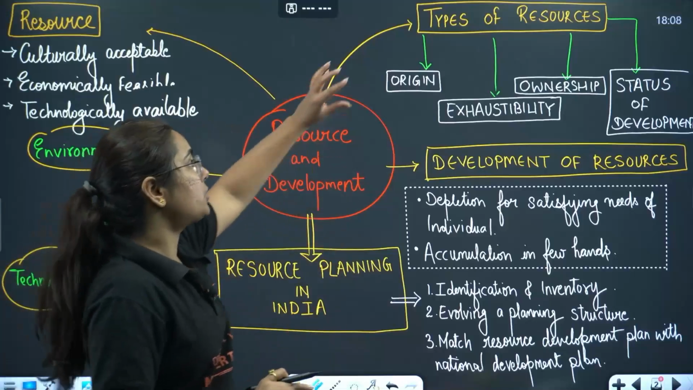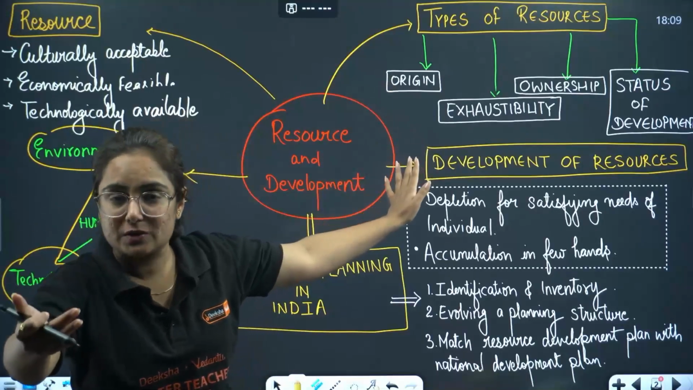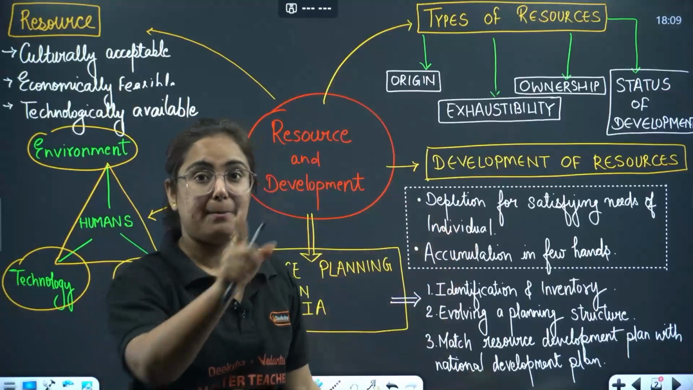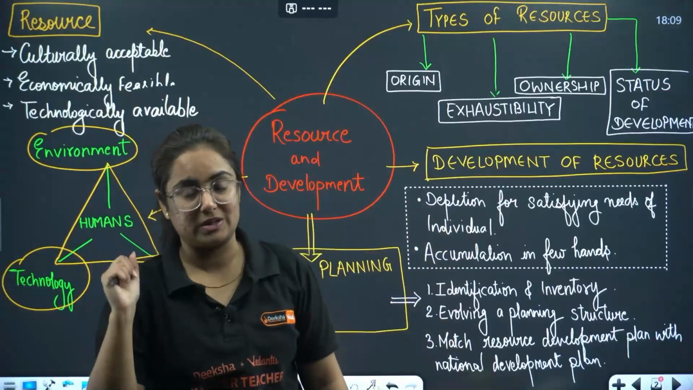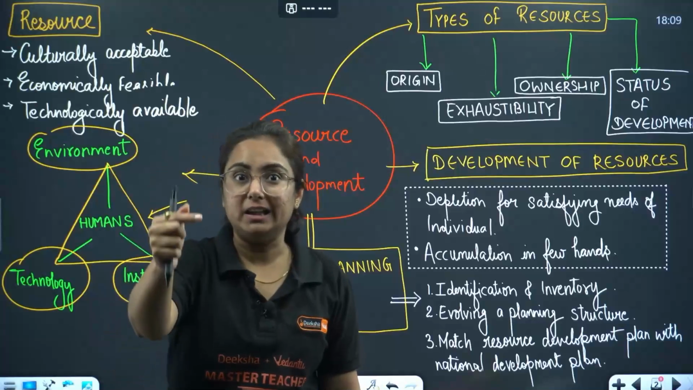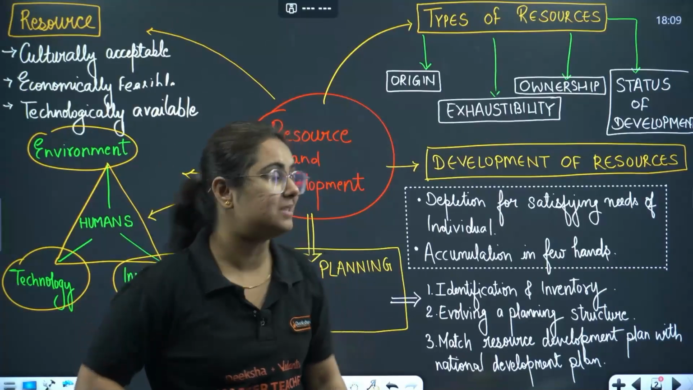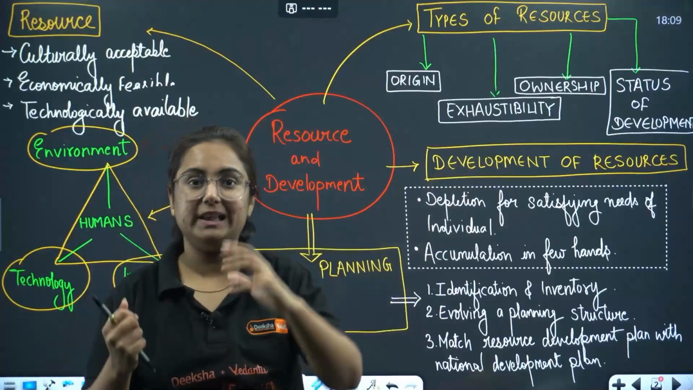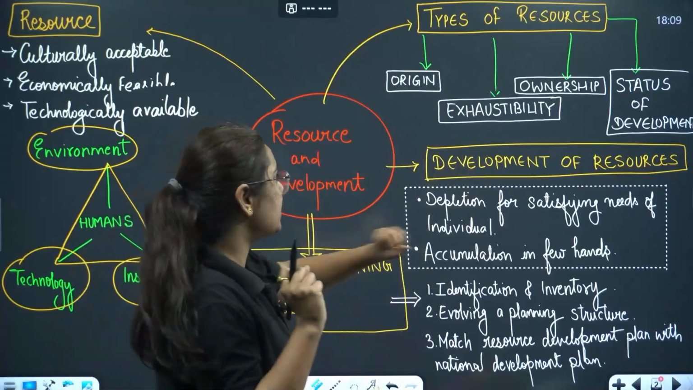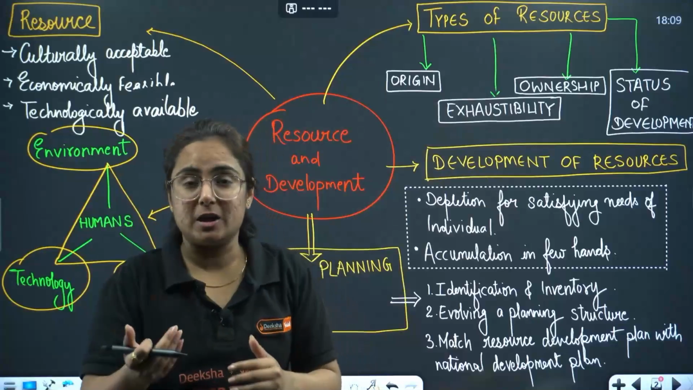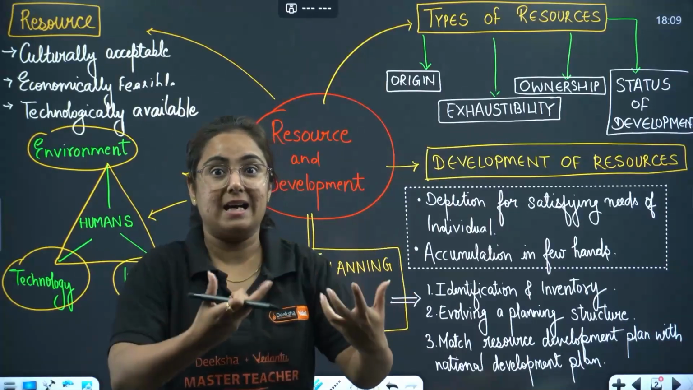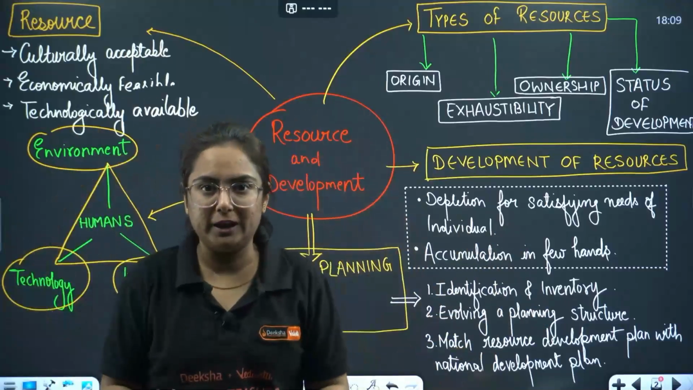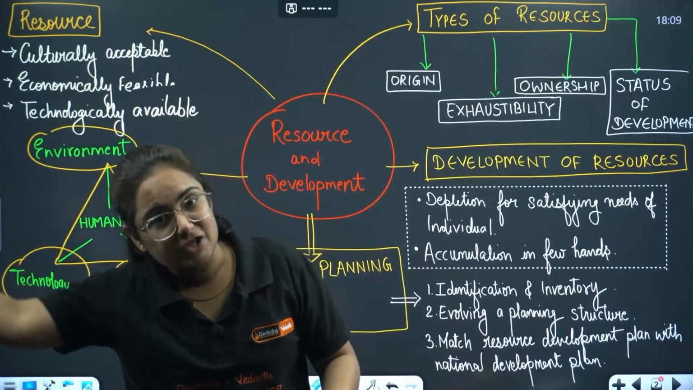And then we have an important topic: what are the types of resources? You know that types of resources on the basis of origin are biotic and abiotic resources. I am assuming that right now you might be thinking about their examples. Then we have types of resources on the basis of exhaustibility, like renewable and non-renewable resources. On the basis of ownership, there is individual resource, like my house, my car, community resource, national resource like the forests of India, and then international resource.